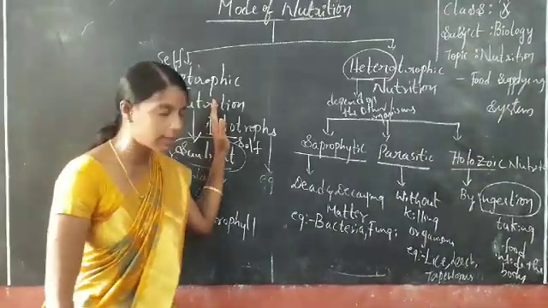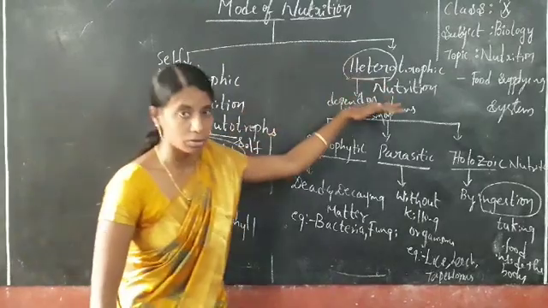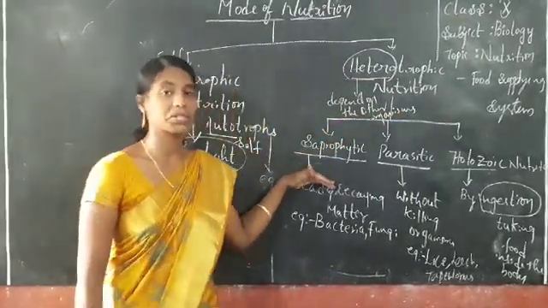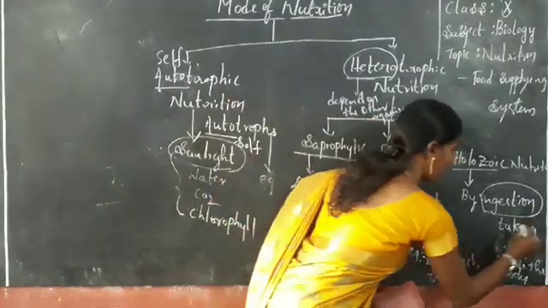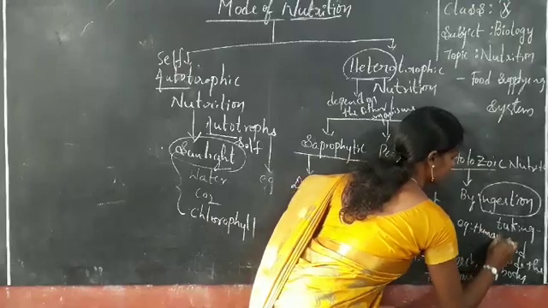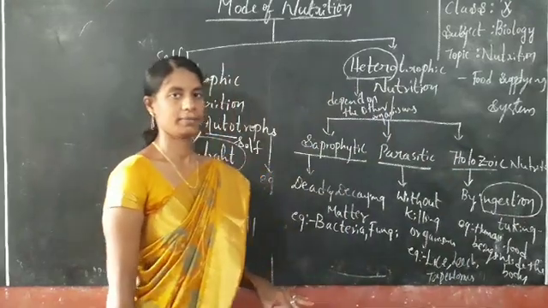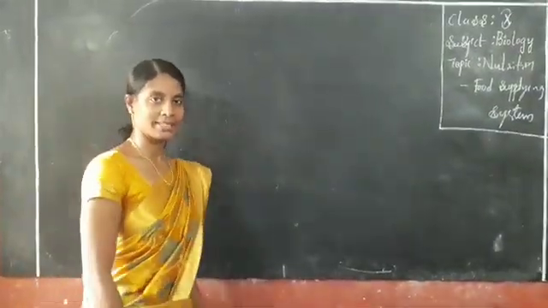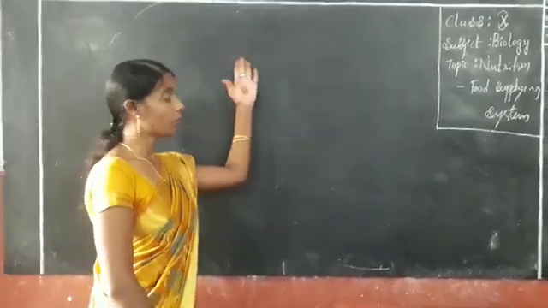So don't forget how many types of nutrition there are, how many types of heterotrophic nutrition there are, and what the examples are for saprophytic and holozoic nutrition. I already told you the example for holozoic nutrition: human beings.